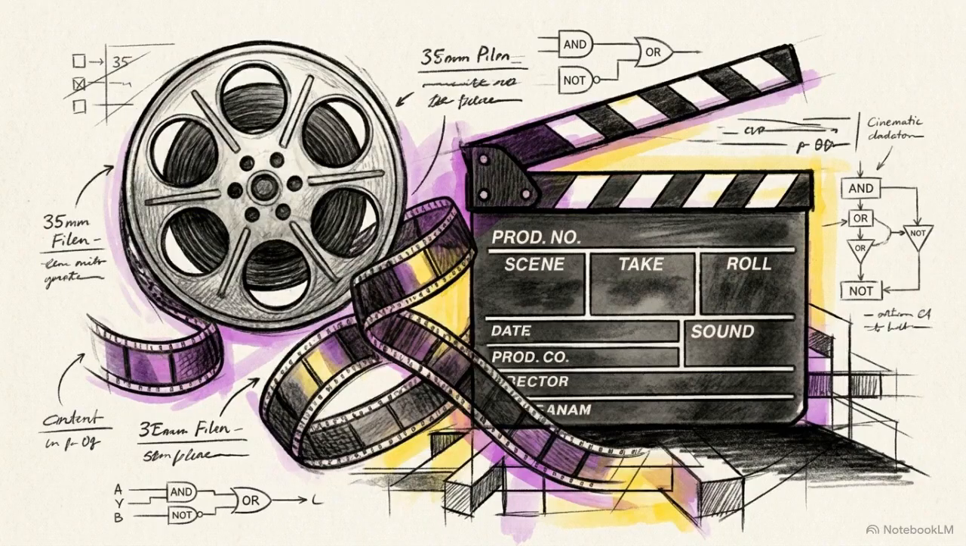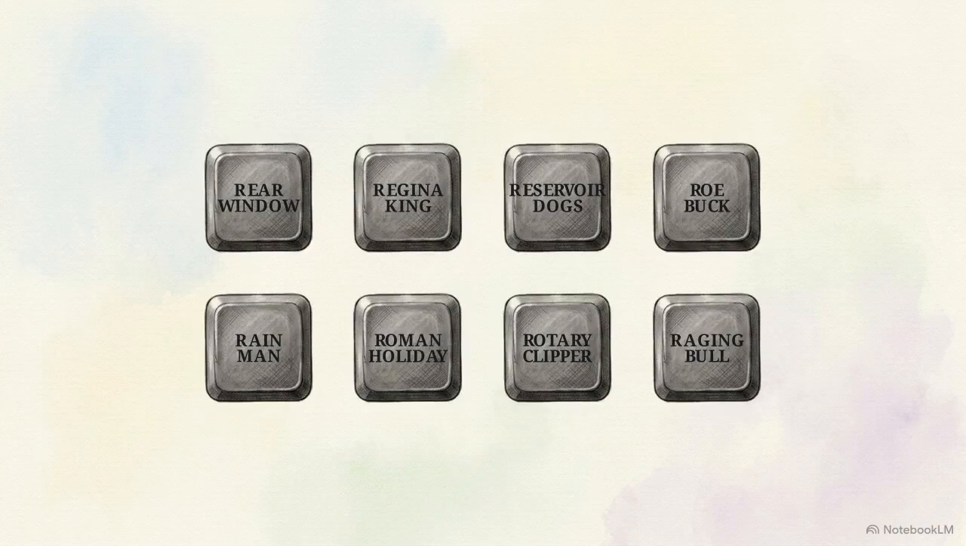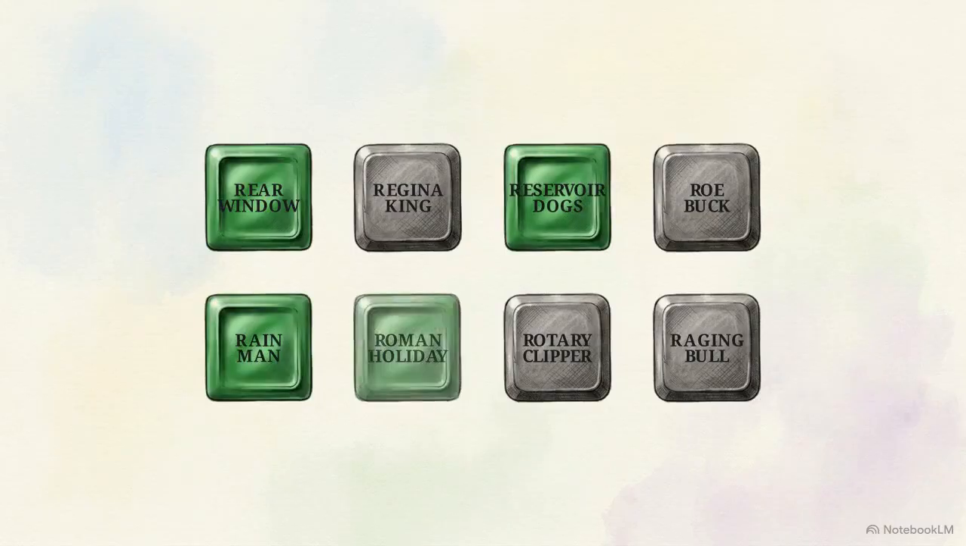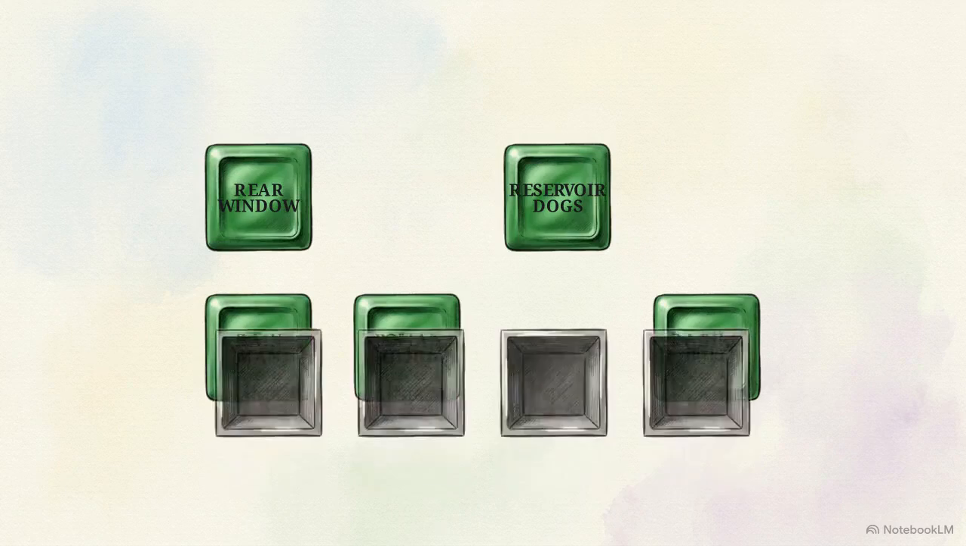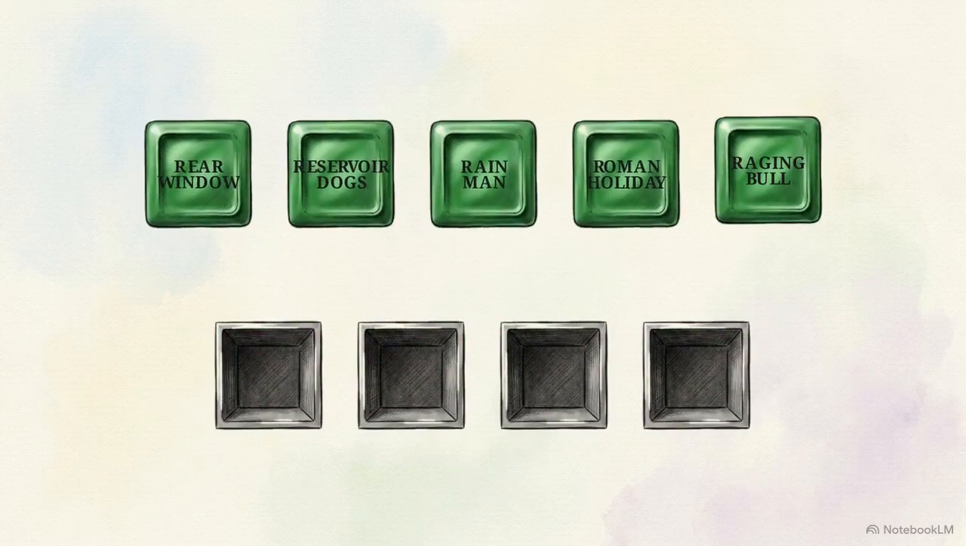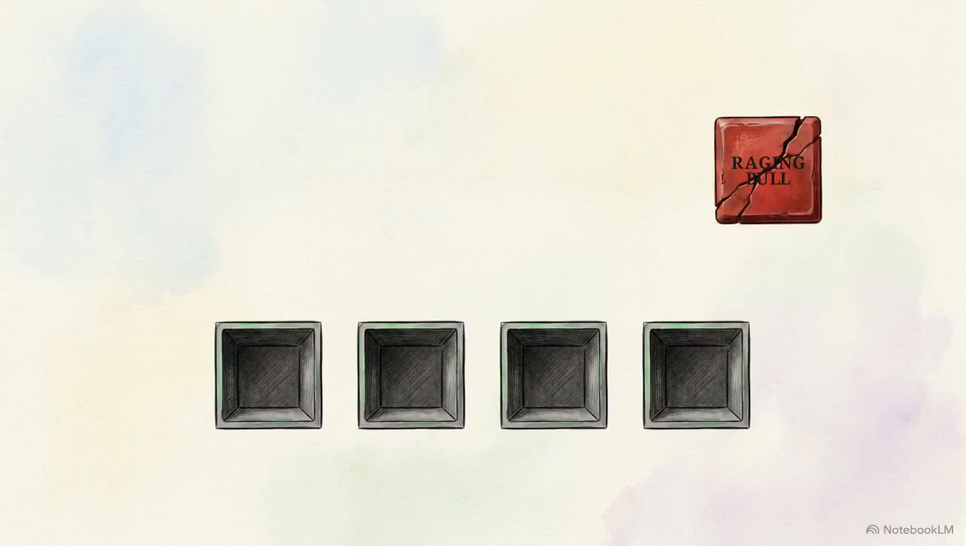With 8 words left on the board, an obvious semantic pattern jumps right out: classic cinema. Scanning the remaining tiles, we find Rear Window, Reservoir Dogs, Rain Man, Roman Holiday, and Raging Bull. This diagram shows 5 valid movie titles trying to squeeze into exactly 4 available slots. The math makes this impossible. This is the red herring overlap.